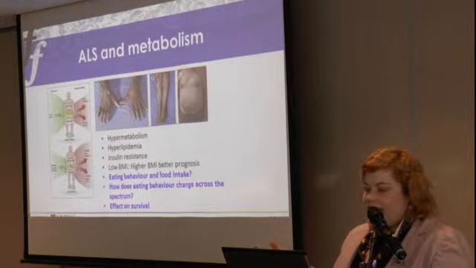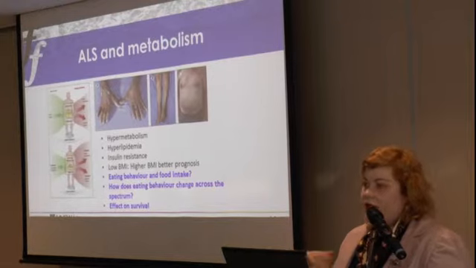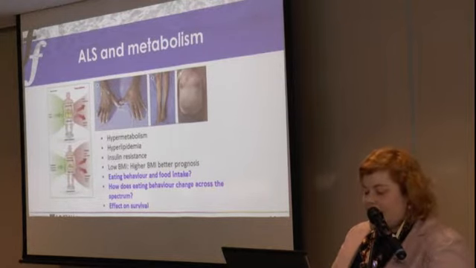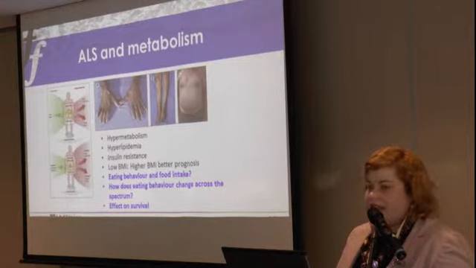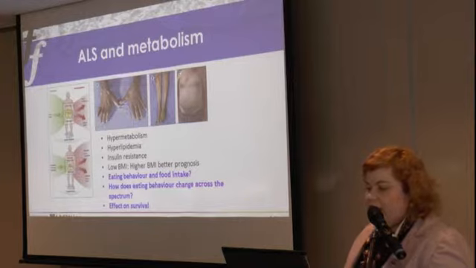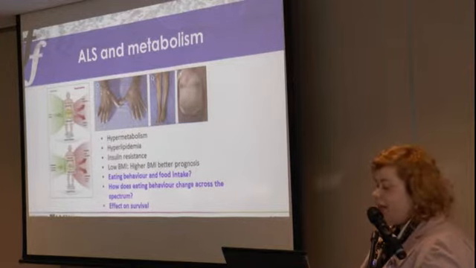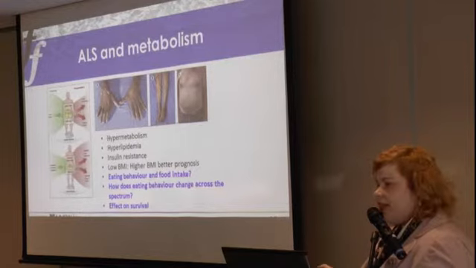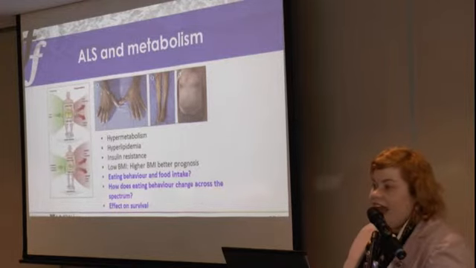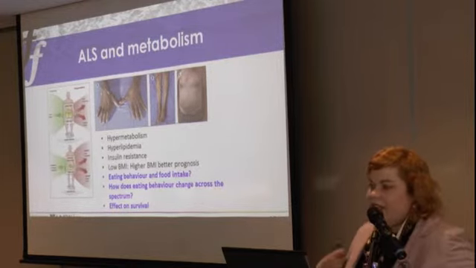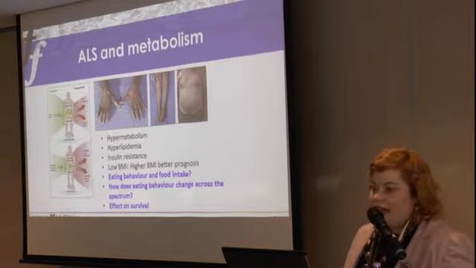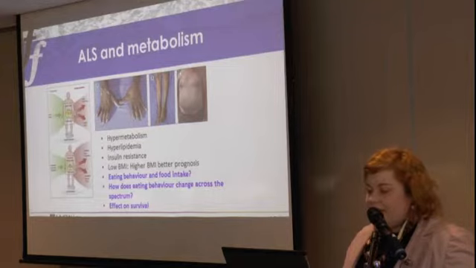And the suggestion is that actually these changes are because of the neurodegenerative process, and that actually having a higher cholesterol level and being insulin resistant may be beneficial and slow the progression of ALS. We also know a lot of patients develop changes in their body habitus. So this patient developed for the first time in his life deposition of fat around his gut, where all his arm and leg muscles are wasted. So there are changes in metabolism in ALS.